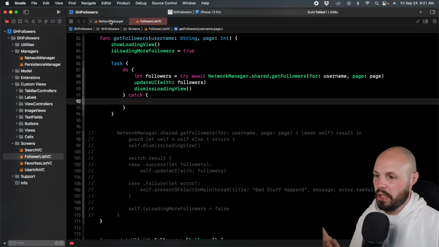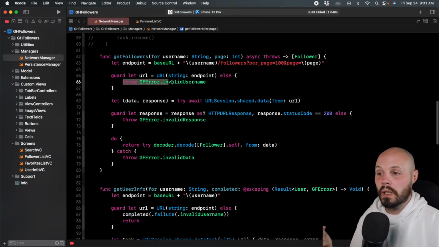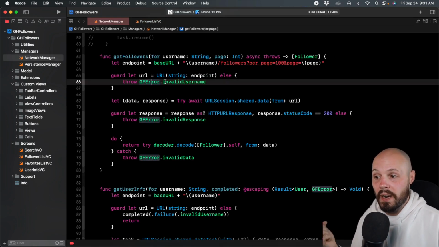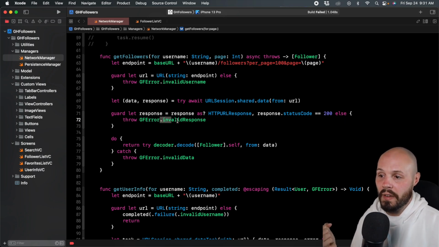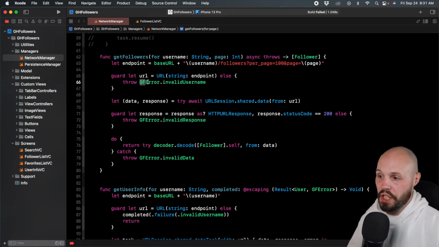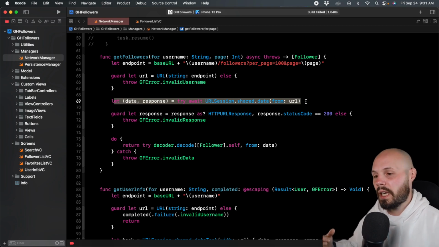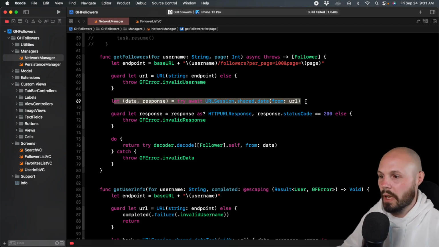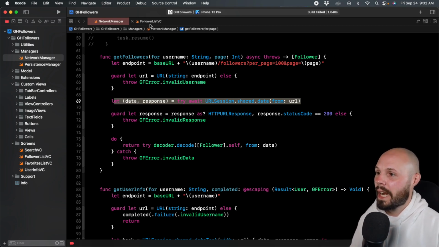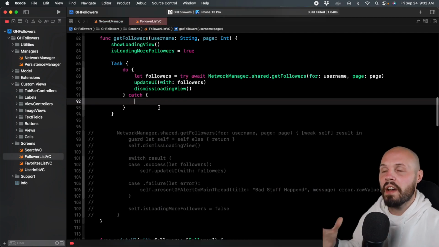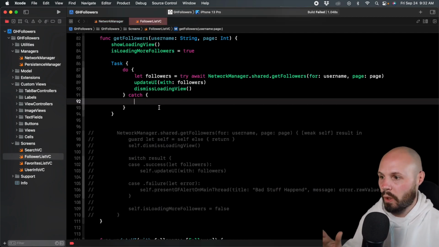Let me go back to the network manager and show you. So here we're explicitly throwing a GFError, invalid username, GFError, invalid response, and that is of type GFError. But this throws is kind of like a catch-all. If this fails for whatever reason, we're going to get just the generic Swift error, right? Not a GFError. So that's why in our follower list VC, our GFErrors are the ones we specifically want control over.